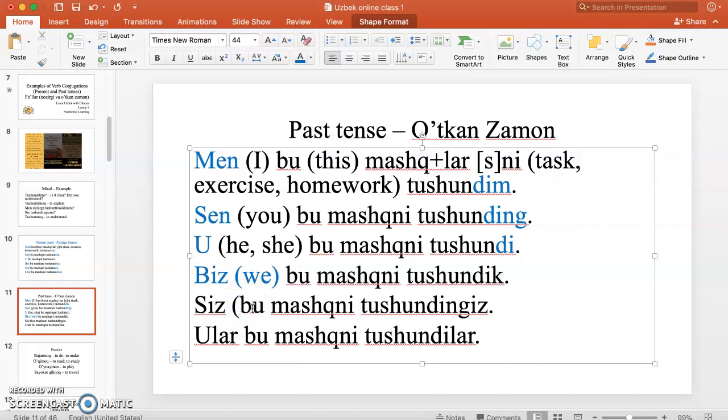And siz, a group of people, or as I said, when you are talking formally with someone. You, siz bu mashqni tushundingiz. Ular bu mashqni tushundilar. They understood.